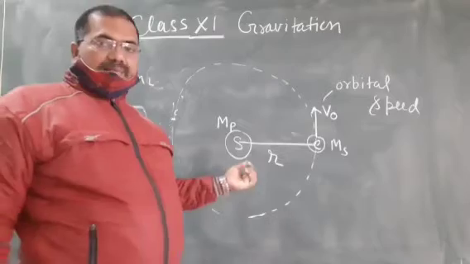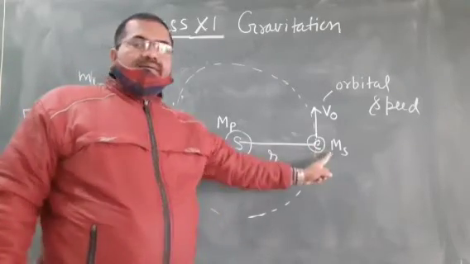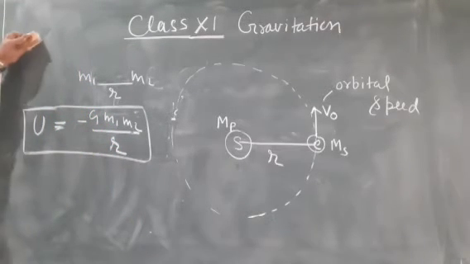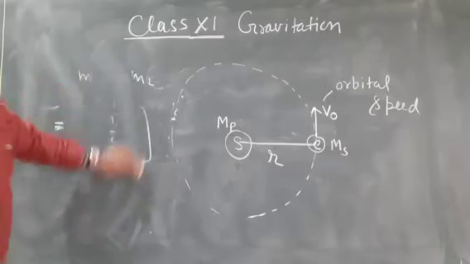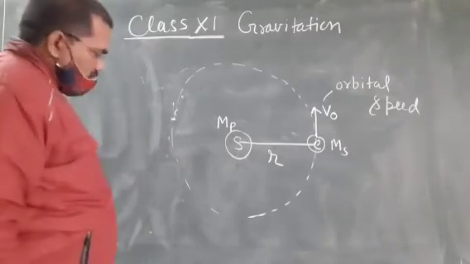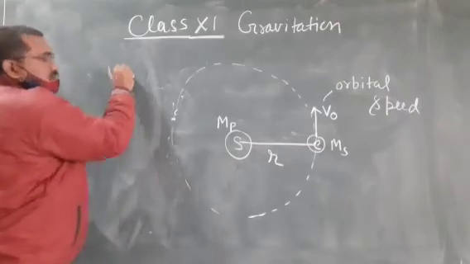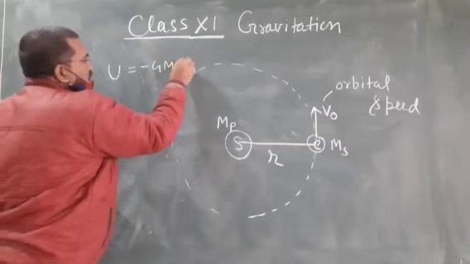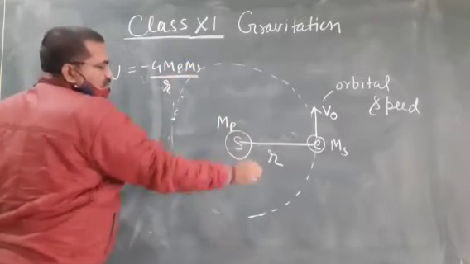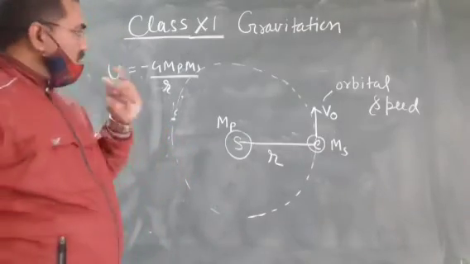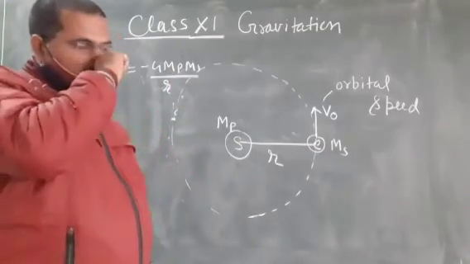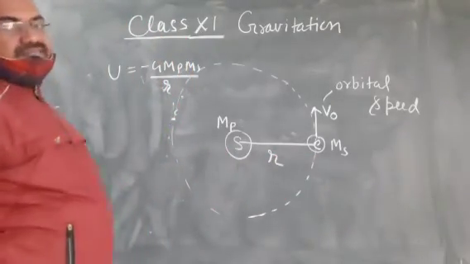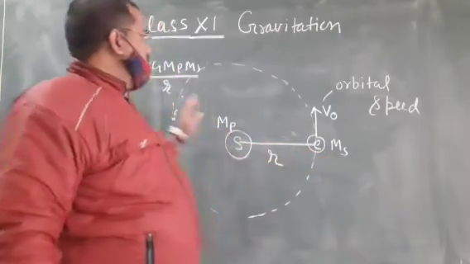So we have to find the gravitational potential energy of the planet and satellite system. The potential energy of the planet-satellite system will be U equal to minus G Mp Ms upon r, where r is the distance between them. This is the gravitational potential energy.